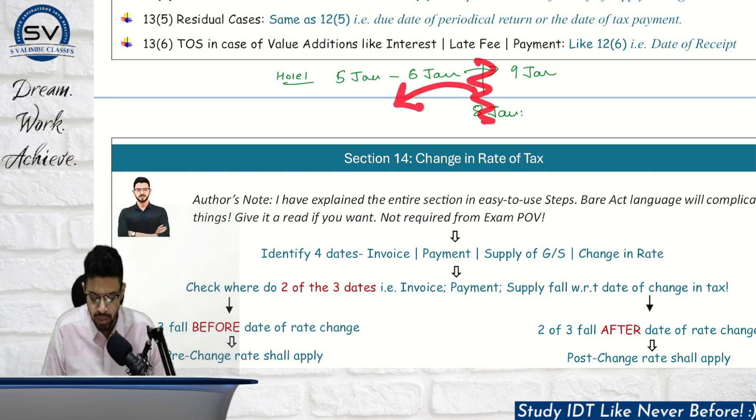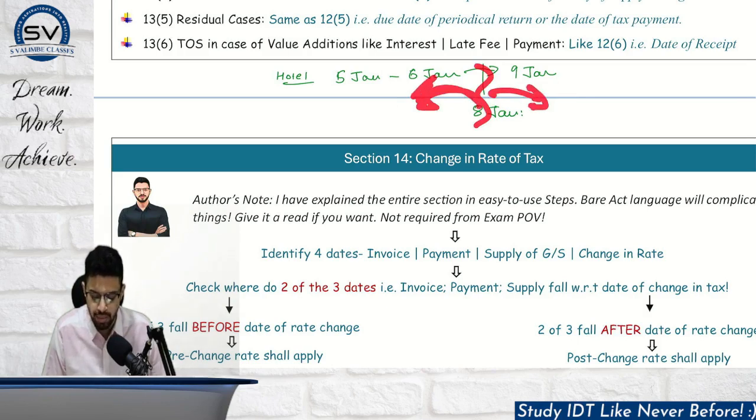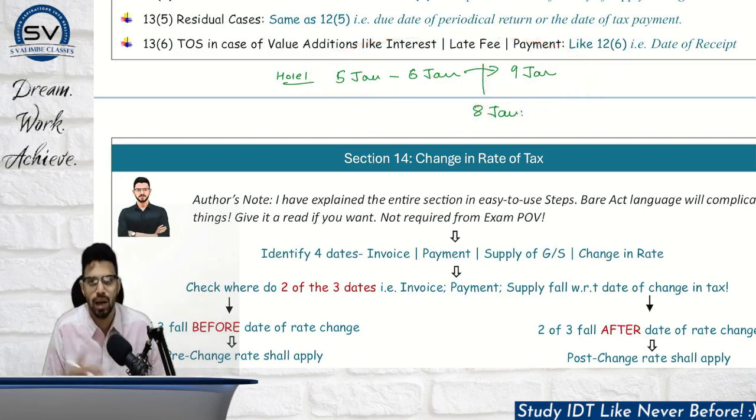Some events were taking place before, some events were taking place after. What do you mean by events? The supply event, the invoice event, the payment event. So now there is confusion as to whether we will apply the pre-change regime or the post-change regime. For example, it was earlier exempt but now taxable. So whether this supply of service will be exempt or taxable, that is the entire point being covered by section number 14.